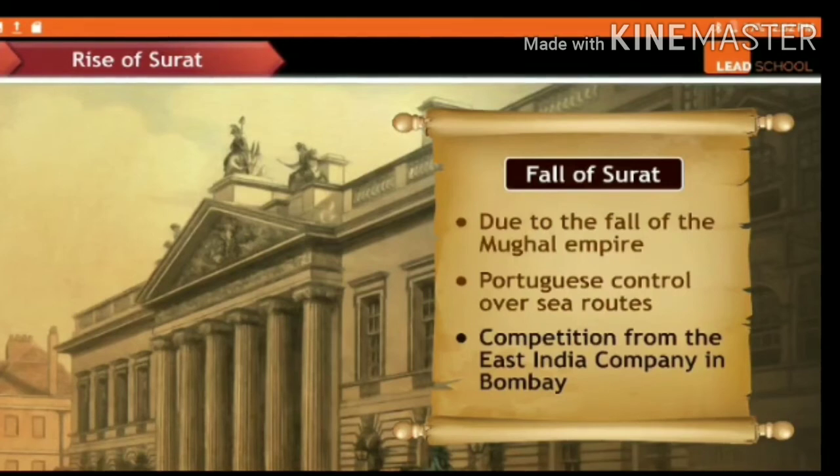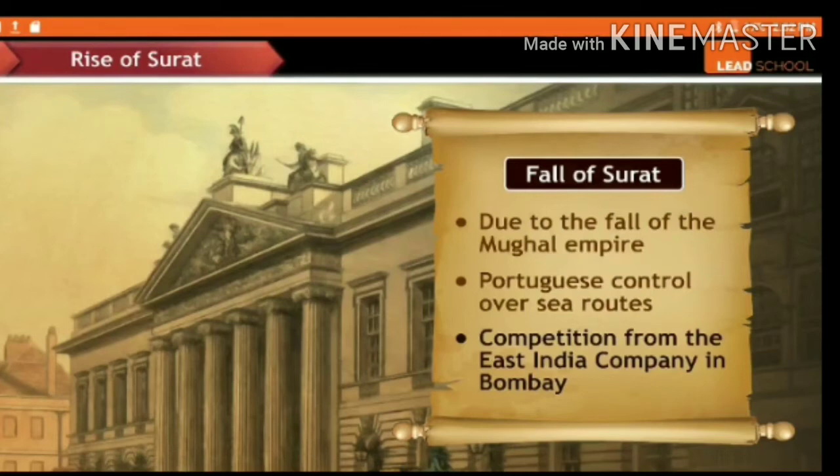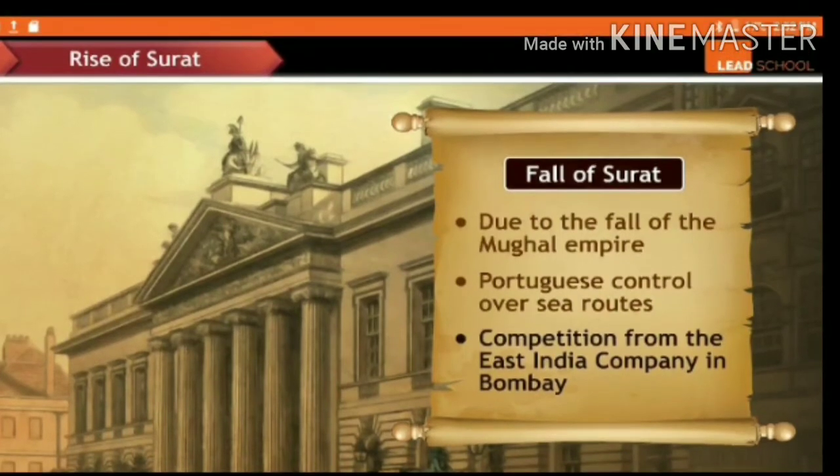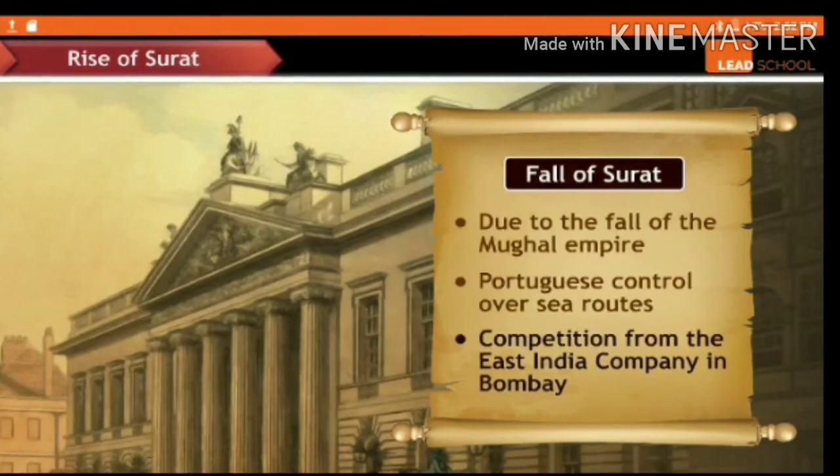With the fall of the Mughal Empire, which we have already discussed, Surat was also losing its dignity, or importance. Then came Portuguese control over sea routes, and competition from the East India Company in Bombay.